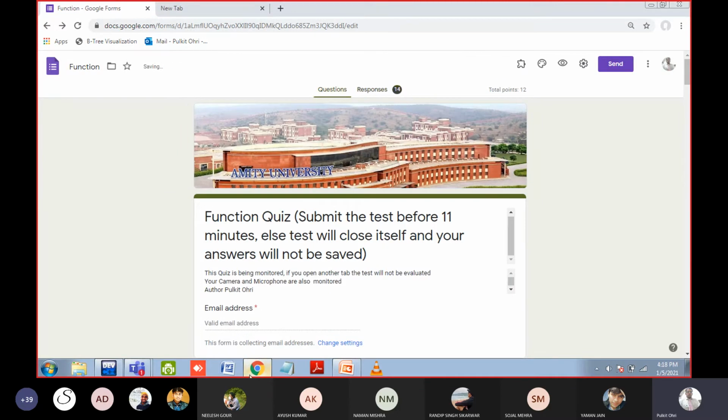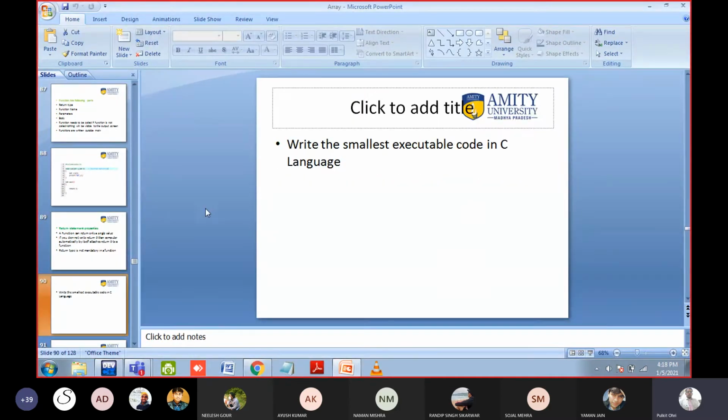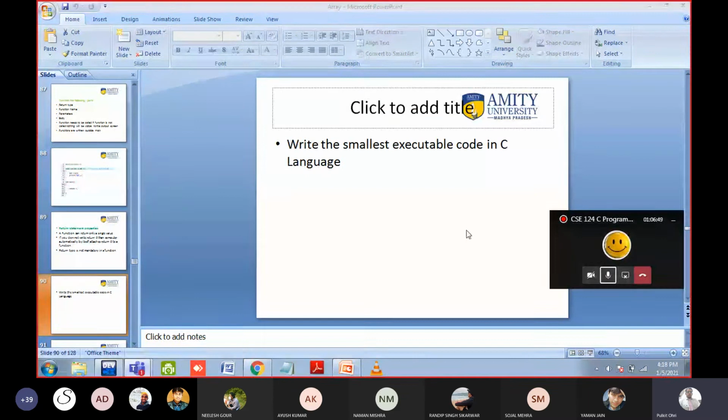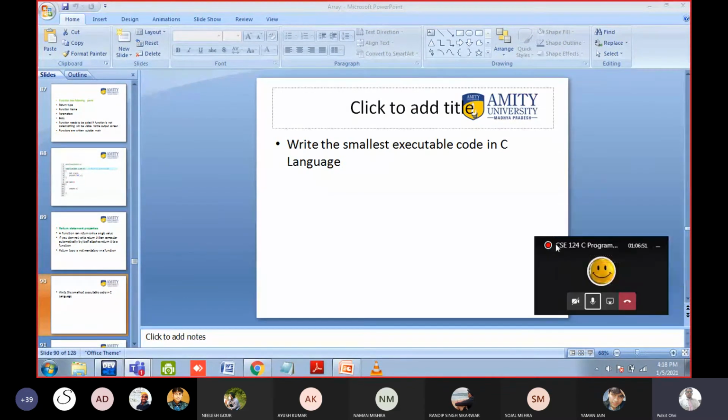Now I will give you a question. The question is in front of you. Do the question. I will give you 3 minutes. Write the program in the compiler. Do not tell me the answer verbally. Write the smallest executable C code. Do not search the answer on the internet, of course. Write it and send the screenshot of the answer in the MS Teams chat box. I will give you around 3 to 5 minutes. Okay, do it.